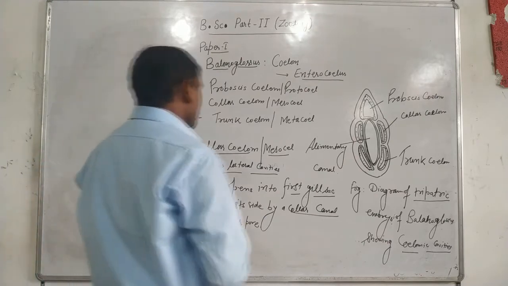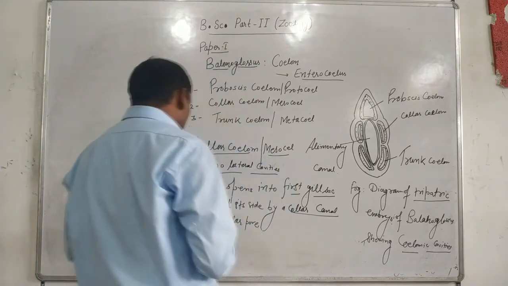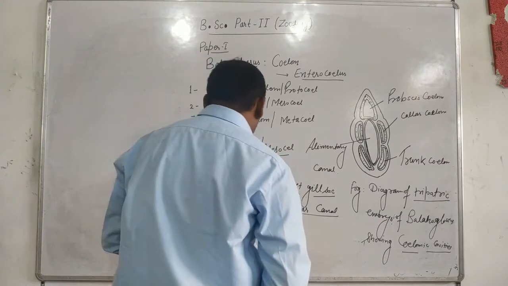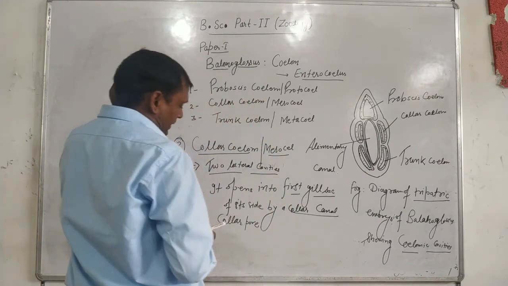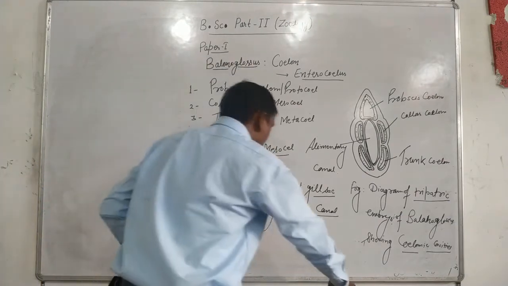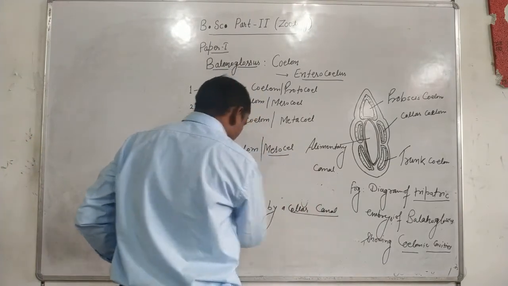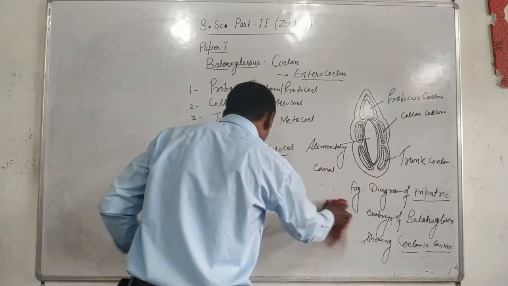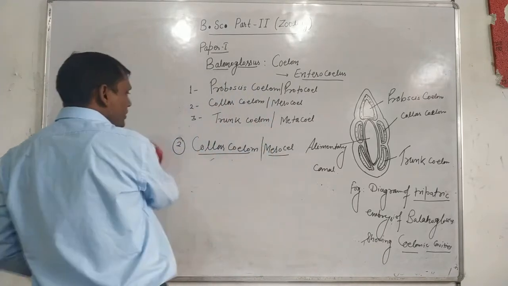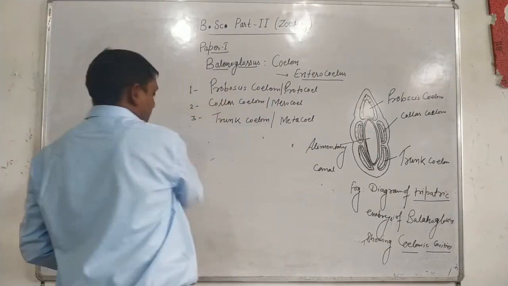The trunk coelom is represented by a pair of closed cavities.